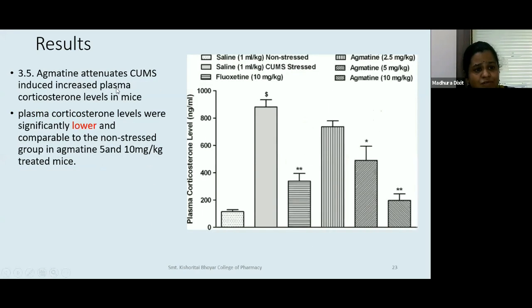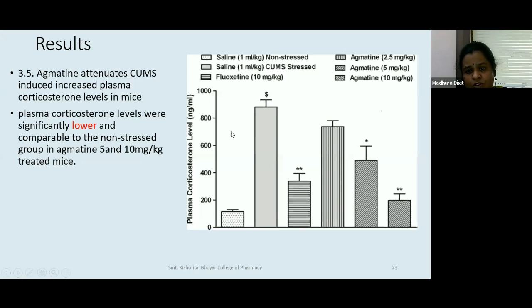Now, what happens to the plasma corticosterone levels? As I am telling you, this all is about the HPA axis, the hypothalamus giving signal to the pituitary, giving signal to the adrenal glands, releasing corticosteroids and glucocorticoids and mineralocorticoids. So corticosterone levels in mice are increased; the CUMS stressed animals would be showing a high level of corticosterone.